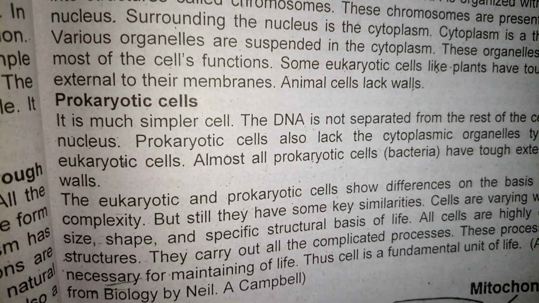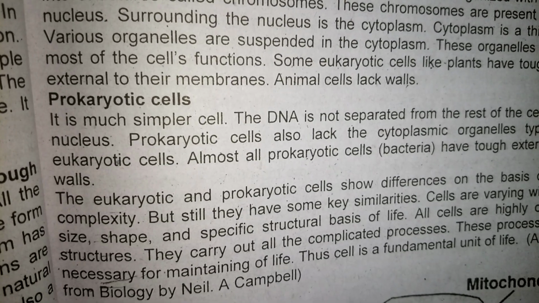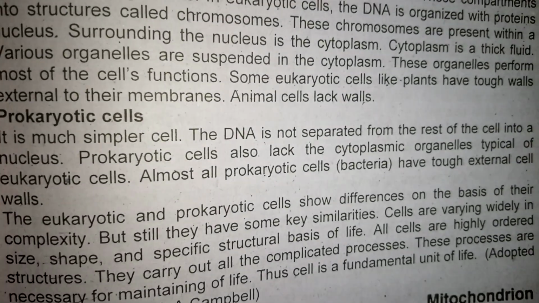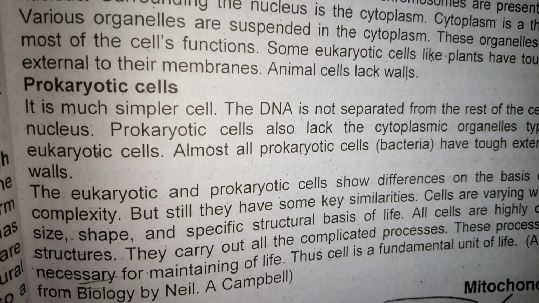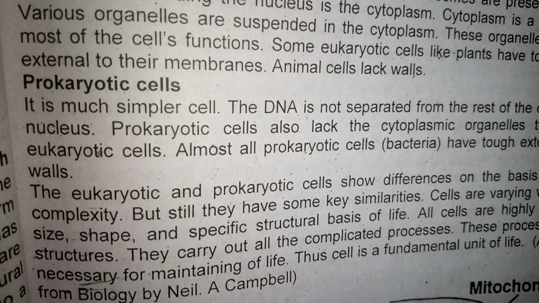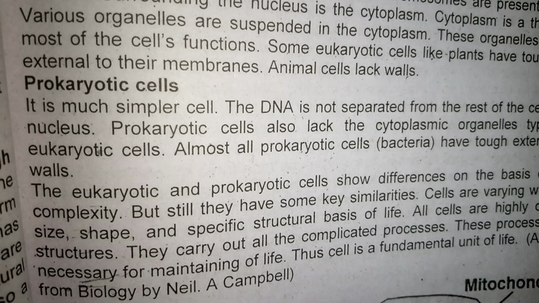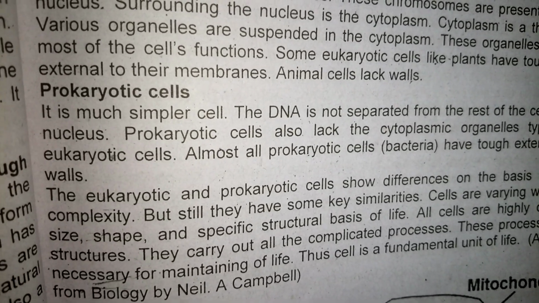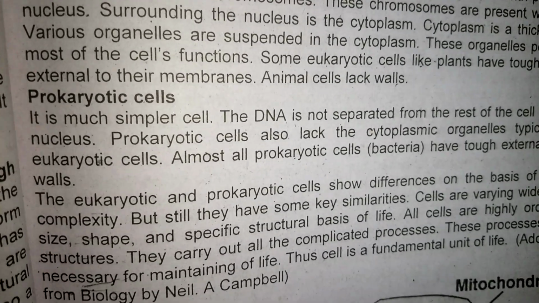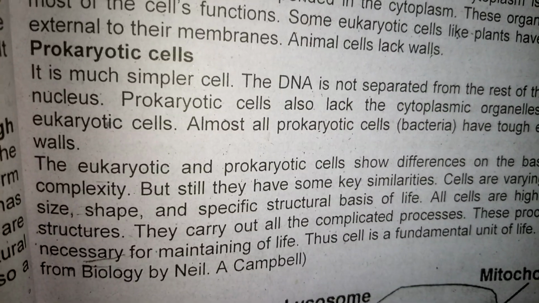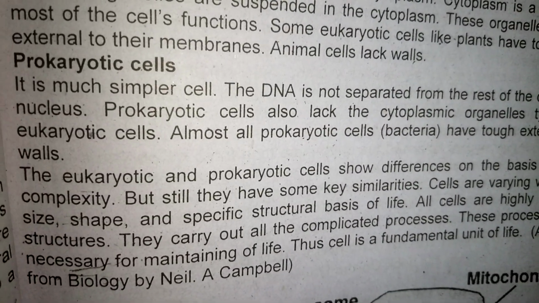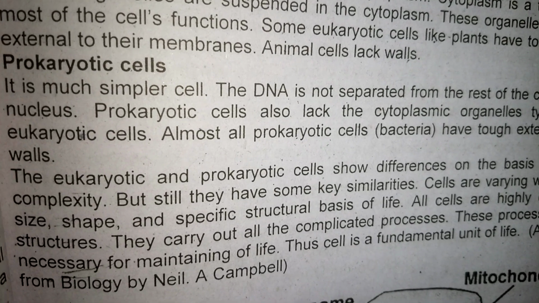The eukaryotic and prokaryotic cells show differences on the basis of their complexity. But still they have some key similarities. Cells vary widely in size, shape, and specific structure, the structural basis of life.